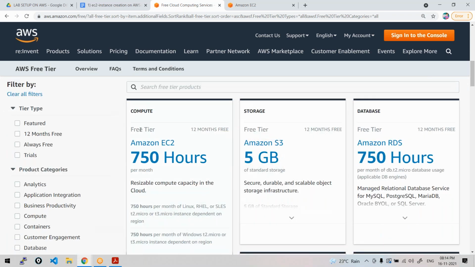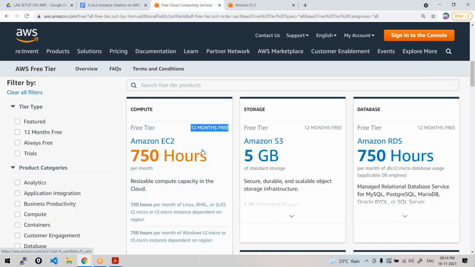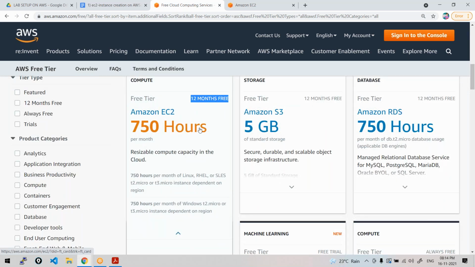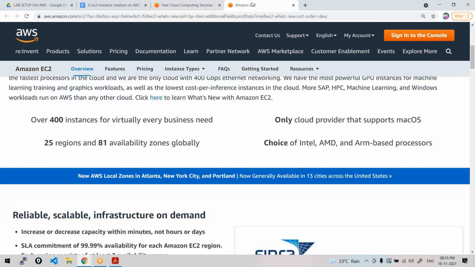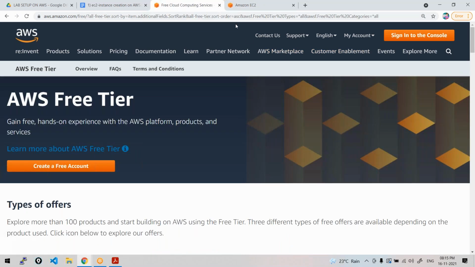So if you see here, free tier eligibility means it's 12 months free, for 1 year, and 750 hours of virtual machine, 750 hours of EC2 instances, you can use per month. Every month you will get this 750 hours of EC2 instances, which will be quite good enough for our learning purpose. So now just go here and create a free account. You should be seeing an option here to create a free account.